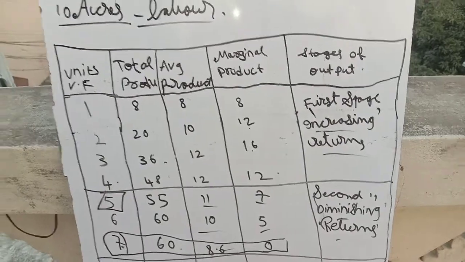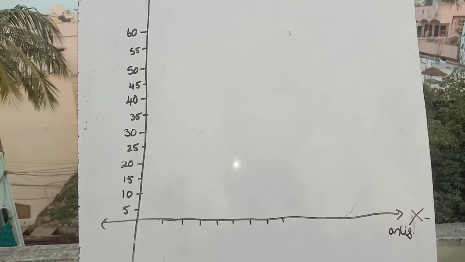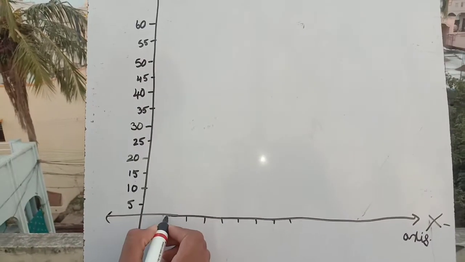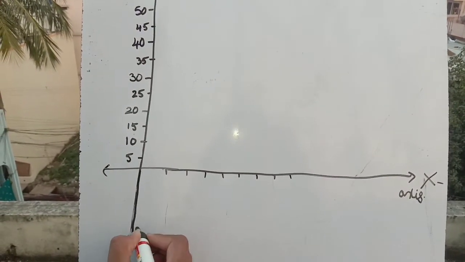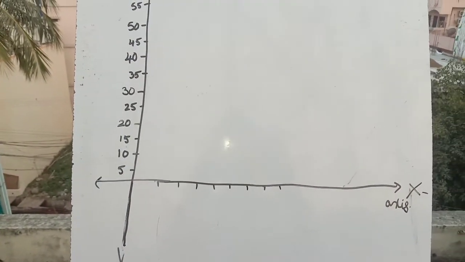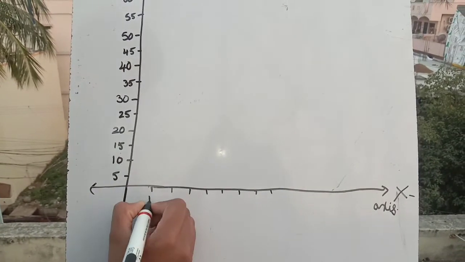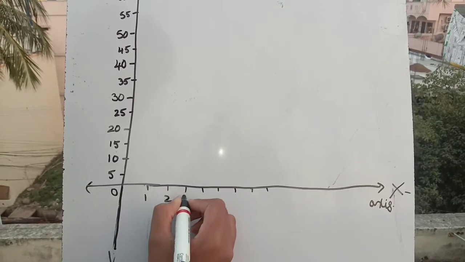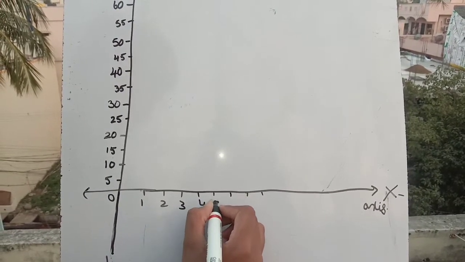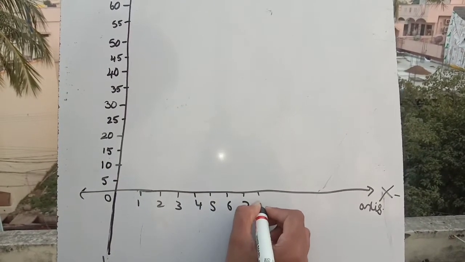Let's discuss the graph. So friends, here I am going to draw a curve based on the previous table. Here I am taking the number of laborers employed, 1, 2, 3, 4, 5, 6, 7, 8.